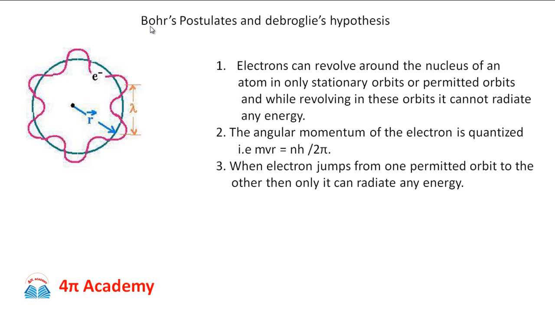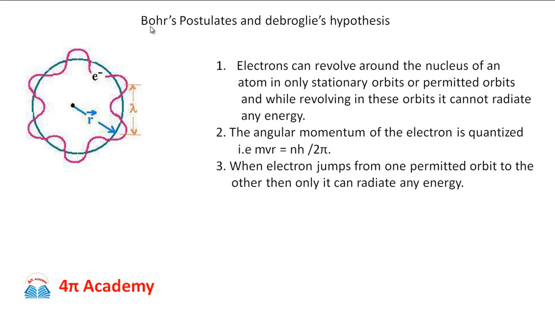Then later came Rutherford. Rutherford was an experimental physicist, so he performed the experiment of scattering of alpha particles through a thin foil of gold, and he observed that the whole mass of the atom is concentrated inside the nucleus. Since the alpha particles, which are positively charged, get scattered from the nucleus, it means that the charge on the nucleus should be positive.